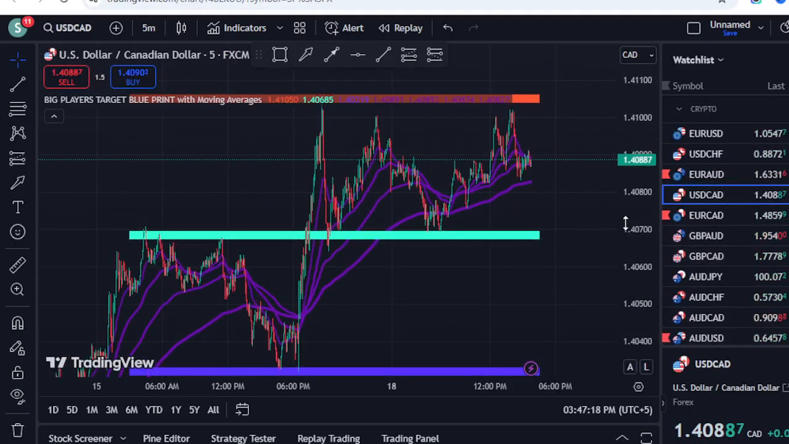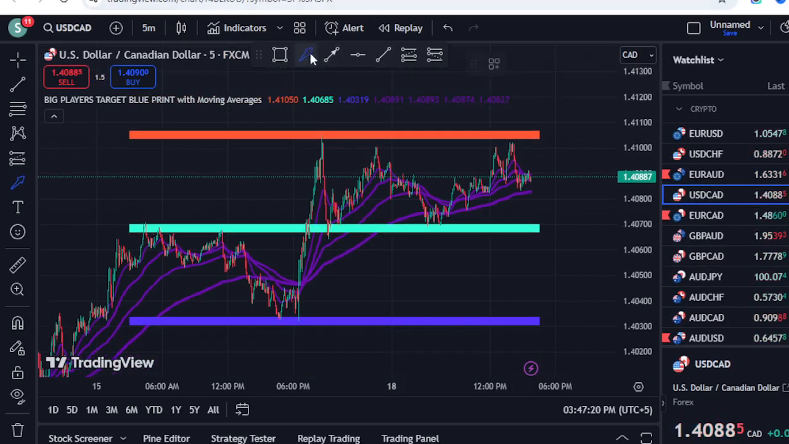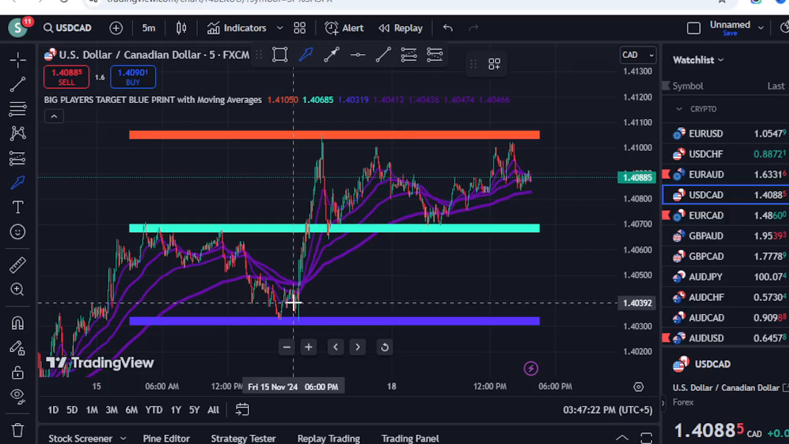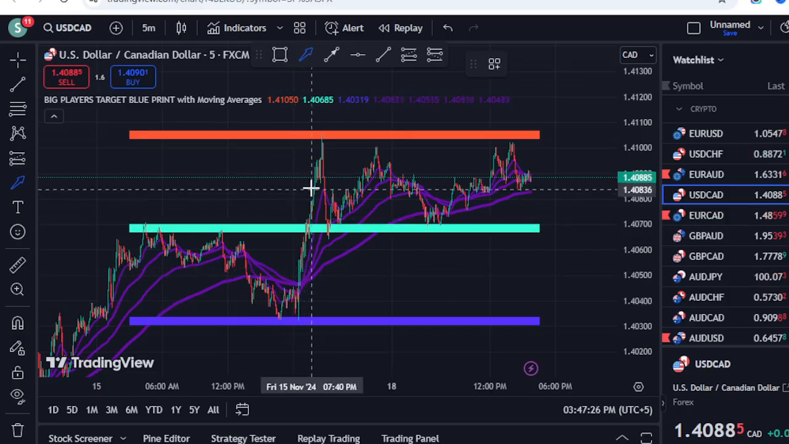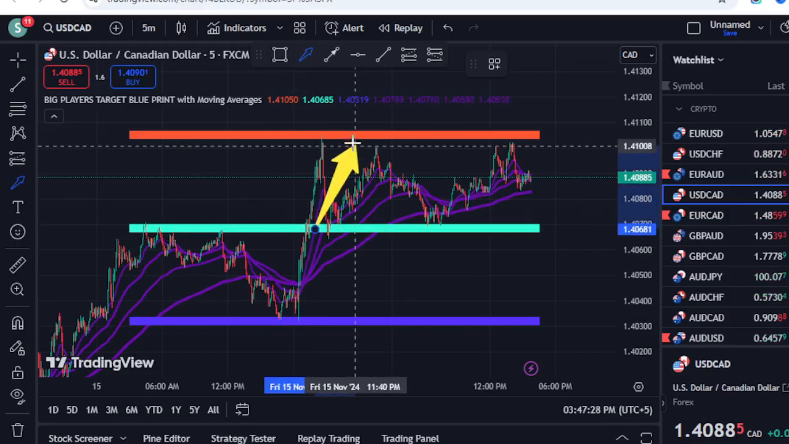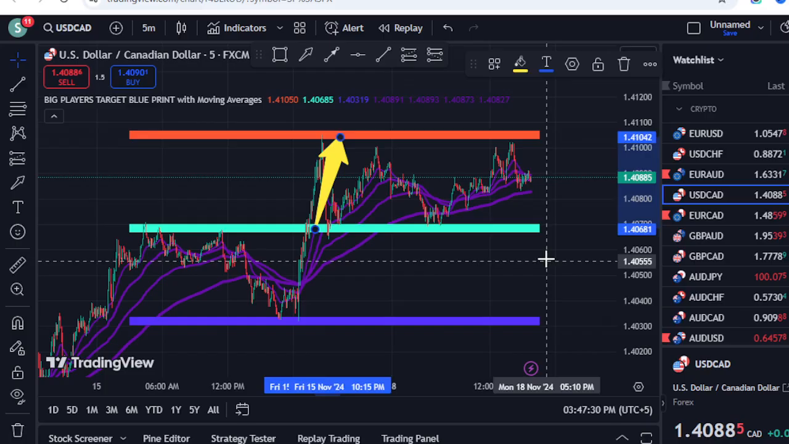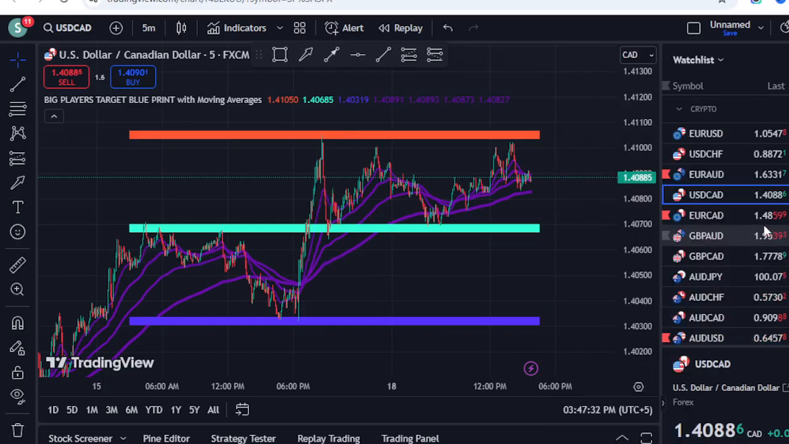Just take another example, USD CAD. It was rejected from here, and it comes above the moving average here. You took a buy, first TP here, and then the market retested the green level, and now you can see it exactly hit the top level. So this is how this indicator works.